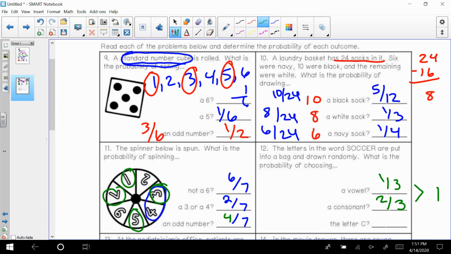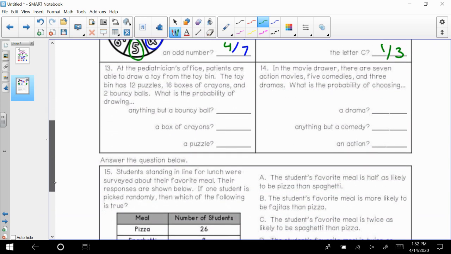So it's either a vowel or a consonant. So we should be covered there. And then the last option was the letter C. That would be 1/3. If you did not get these as your final answers, go back and make sure that you simplified your fractions all the way.